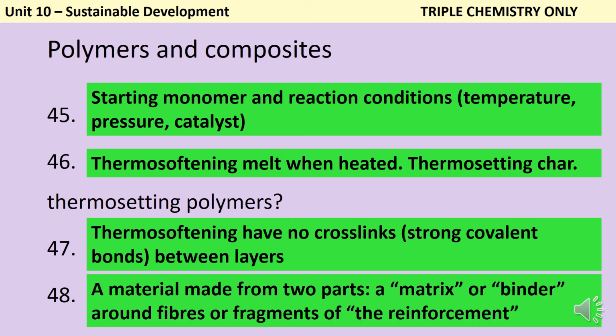A composite material is made from two parts. There's a matrix or a binder which is surrounding fibres or fragments of what we call the reinforcement. So an example of this could be steel reinforced concrete. There are bars of steel and then they're surrounded by a mass of concrete. And so this gives it different properties. So for instance, when you try to squash it, the concrete will resist, and when you try to stretch it, the steel will resist.